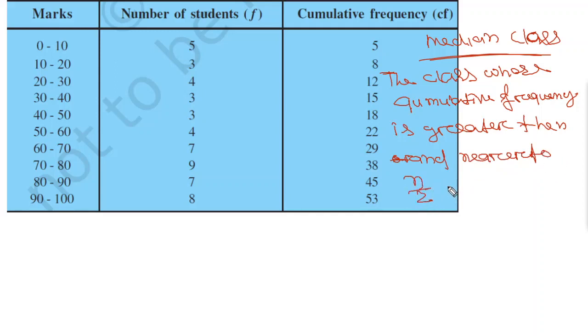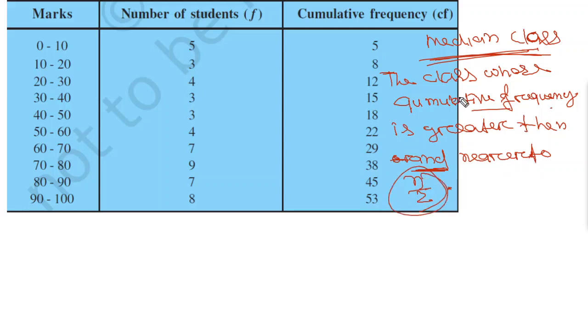Okay, so this will be the definition for median class. So what is median class? It is the class whose cumulative frequency is greater than, and remember it is and nearer to n by 2.